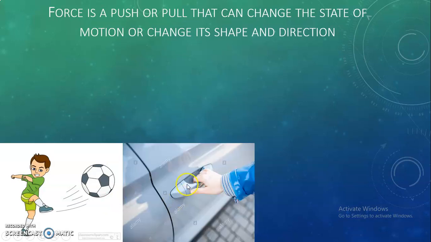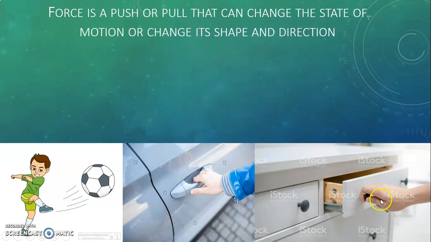When we try to open the door of the car or of the room, what we do, we move the object towards ourselves, towards our body. So this is called pulling. Similar is when we open the drawers towards our body. It comes towards our body when we open the drawers. So what happens? We move it towards ourselves. It is called pulling. And similarly, when we close the drawers, what happens? We are pushing it inside.